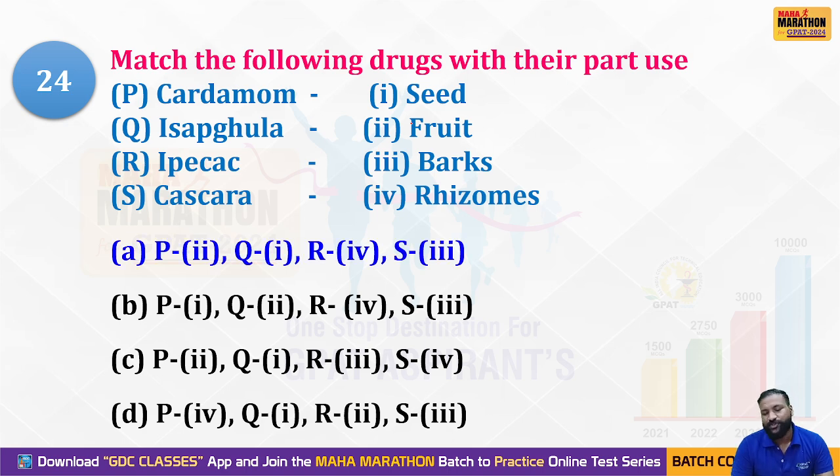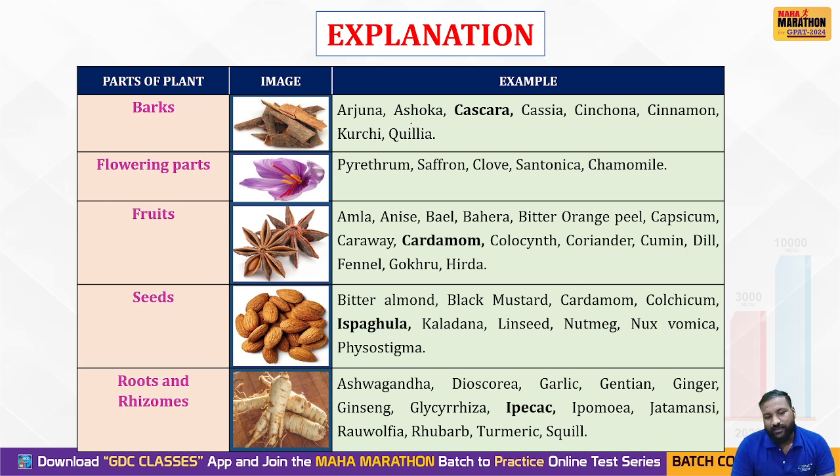Yes, option E is the right answer. Whereas cardamom is a fruit, and the seeds are enveloped or placed inside it. One is a seed, another is a rhizome, and cascara is a bark. Okay, that's it. These are some examples of different types of plant parts, so that accordingly we could select. You know that very well.